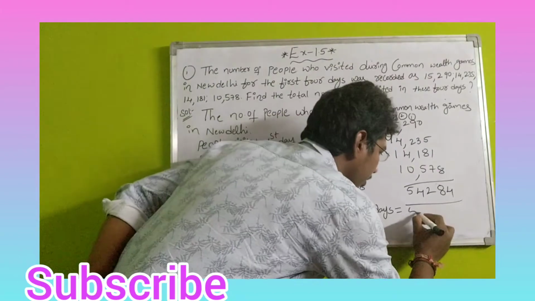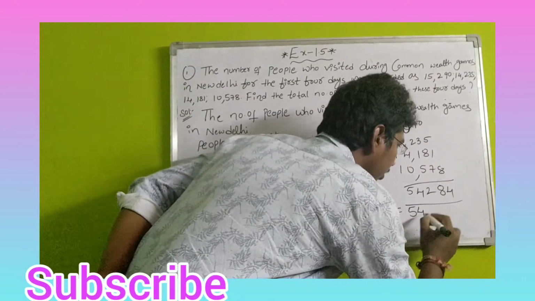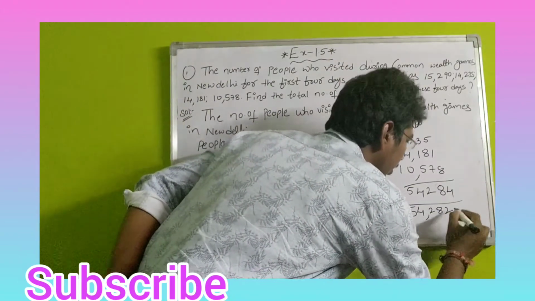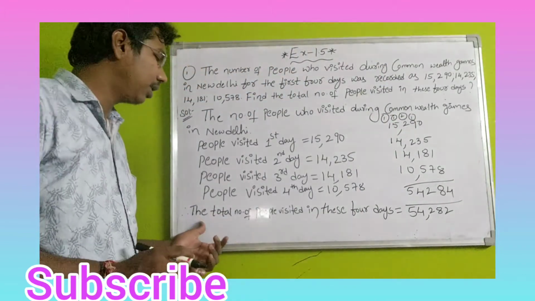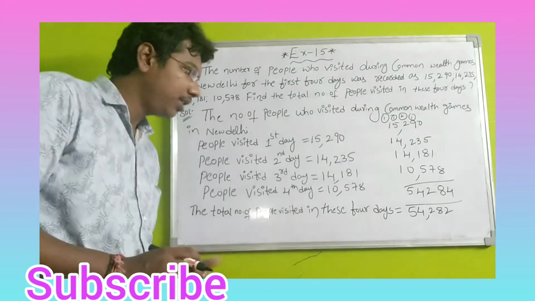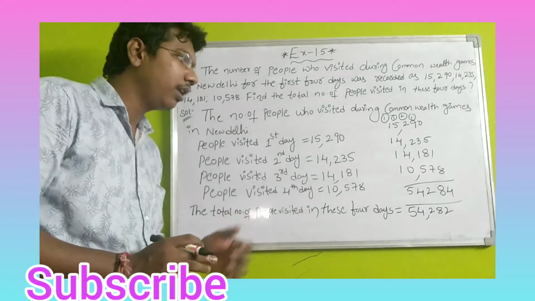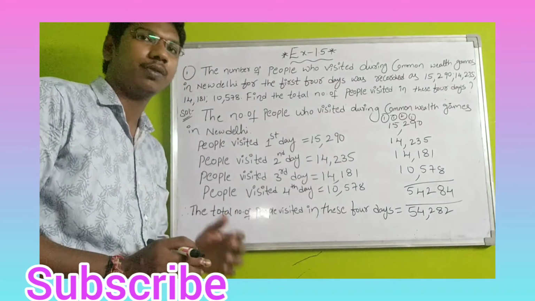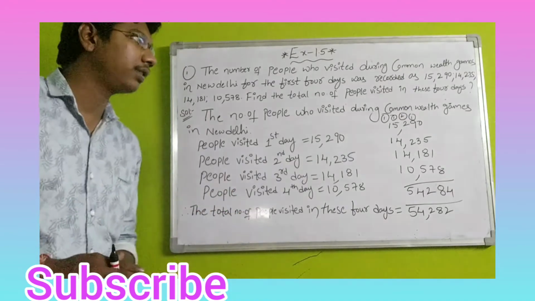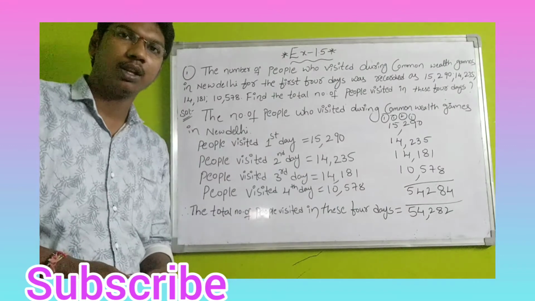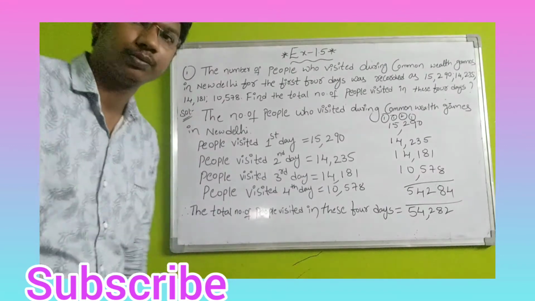Total 54,282 members visited. Therefore, the total number of people visited in these 4 days is 54,282 members, who visited in 4 days of the Commonwealth Games. Okay, this is question number 1, students. Let's see question number 2.